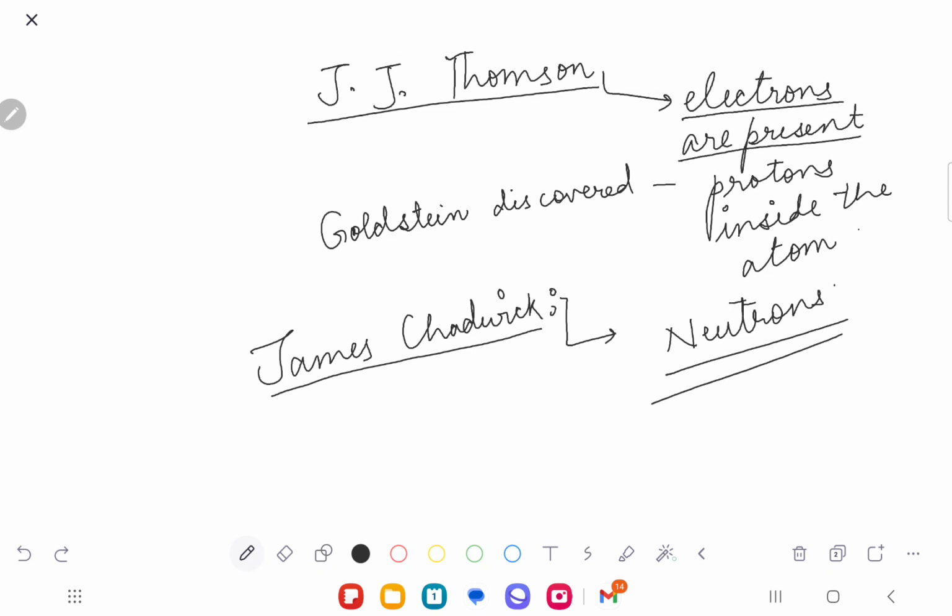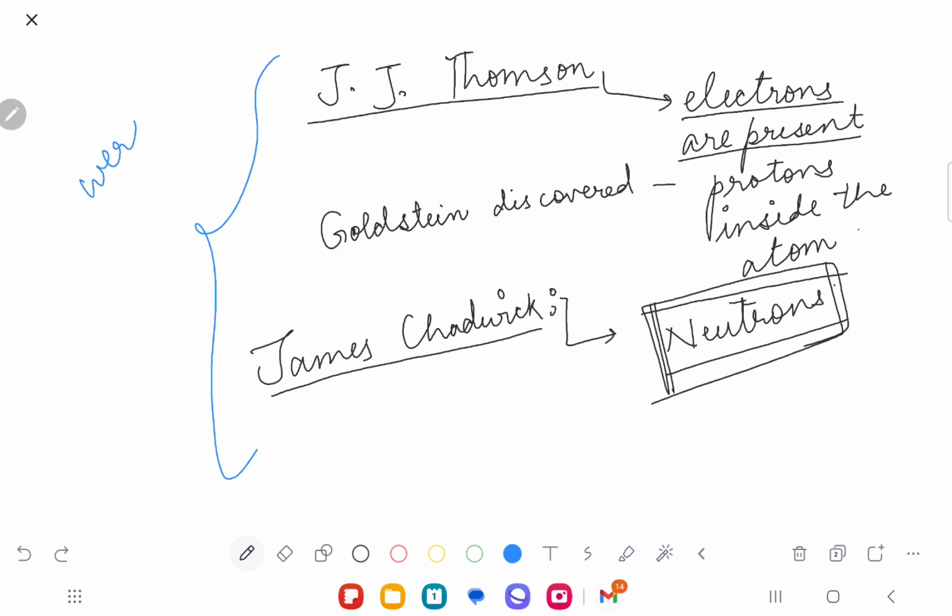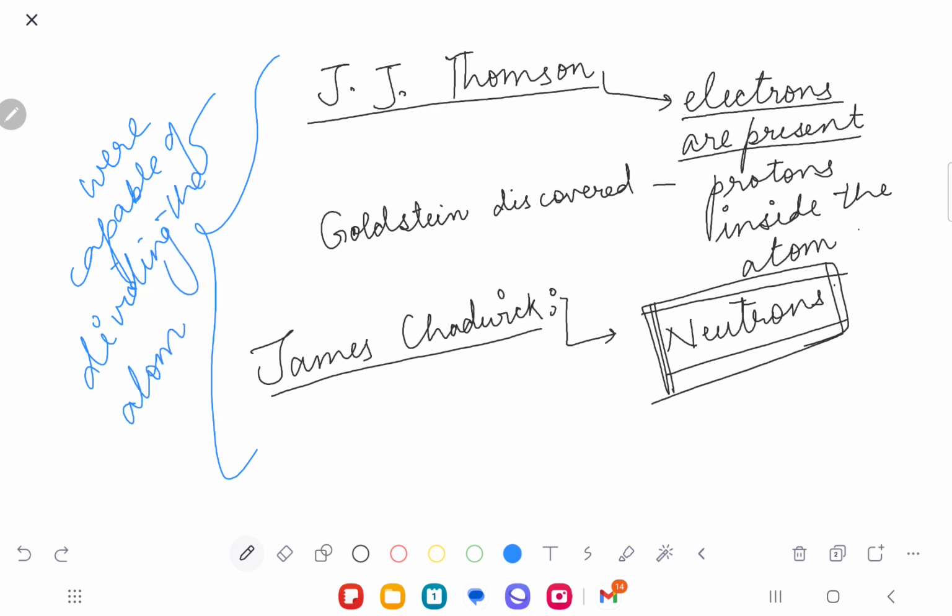You understand my point? So James Chadwick actually discovered neutrons inside the atom. Are you understanding? Right. So these three scientists were capable of dividing the atom. You understand or not?